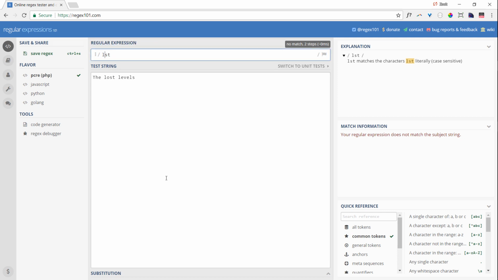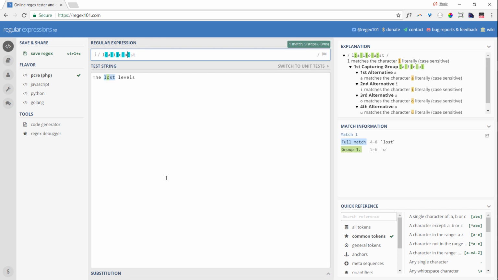So why not write L, parentheses, A or I or O or U, parentheses closing, S and T. In regular expressions this is possible because parentheses are also available as a so-called meta-syntax character. These are like keywords or operators in programming languages.